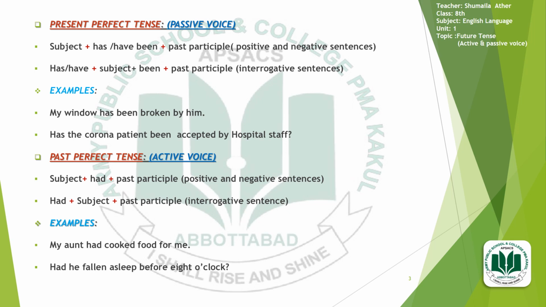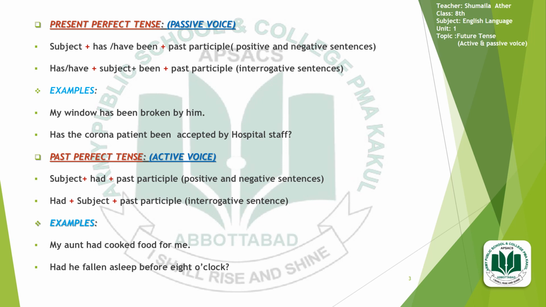Then come towards the present perfect tense in the passive voice form. In the same way, the subject will be used in the start of the sentence, and after that there will be the use of has been and have been instead of has and have as in the active voice, which you have done on the previous page, plus the past participle, that is the third form of the verb, in the positive and negative sentences.